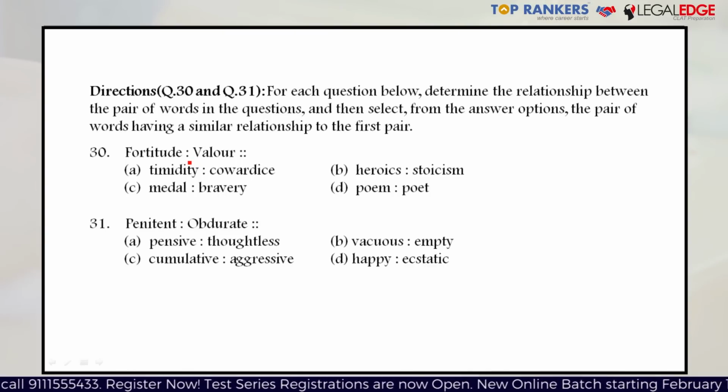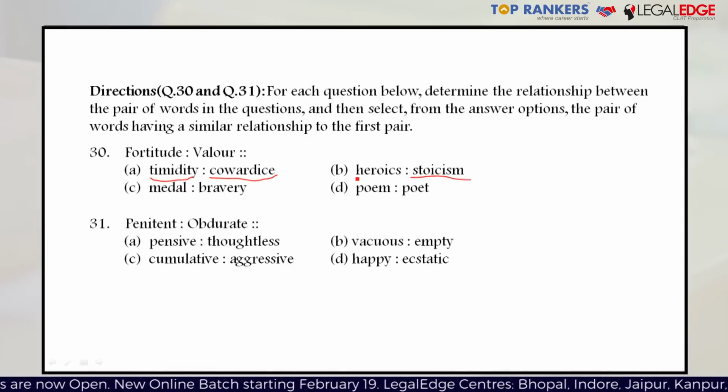Now let's check out option A. Option A is timidity and cowardice. Timidity and cowardice are both direct synonyms of each other, and therefore this option could be a plausible option. Let's check option B, heroics and stoicism. Stoicism is an expression of emotionlessness or peace. Having no expression at all on your face, that's when someone will call you stoic. So heroics is something entirely different from stoic. They don't have either a synonymous or antonymous relationship.